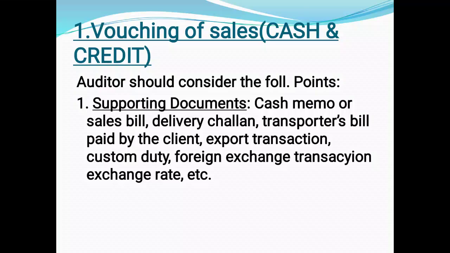So while vouching of sales, it might be either your cash sales or your credit sales. The auditor should keep the following points in his mind. First, he has to check the supporting documents. He has to check the copy of cash memo or the sales bill of the client. Whatever sales are being made, he has to check the bills of that particular transaction.